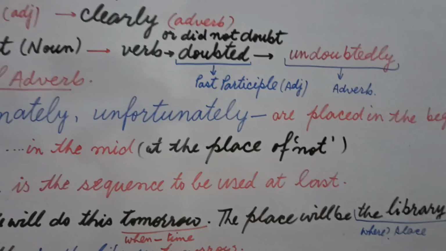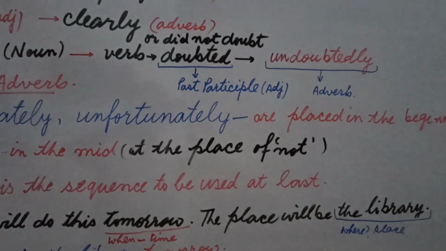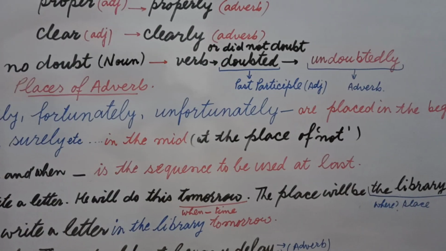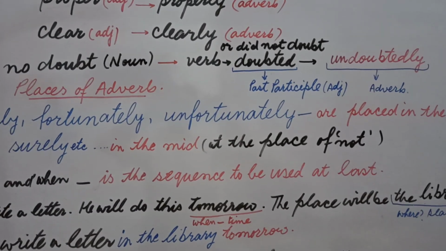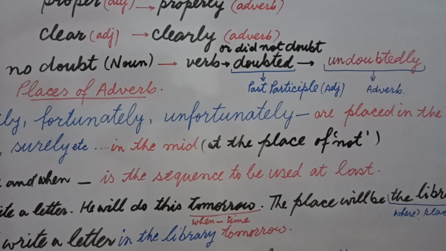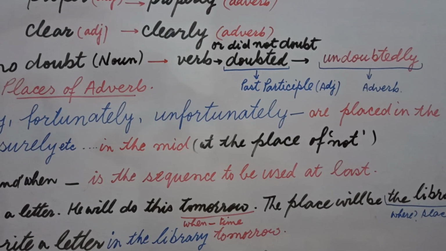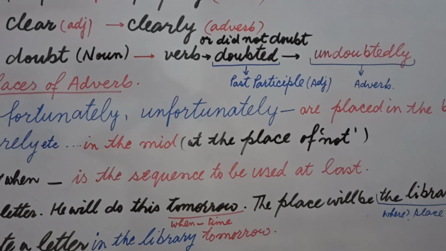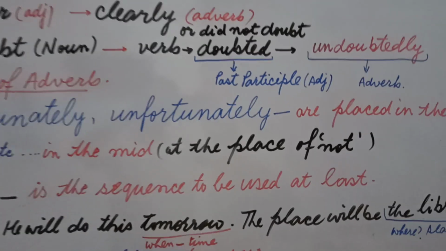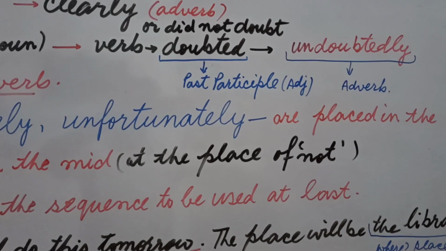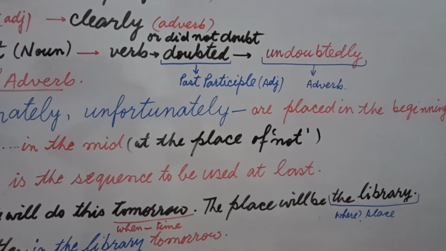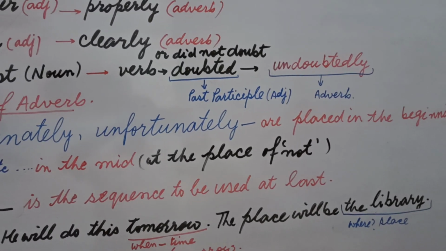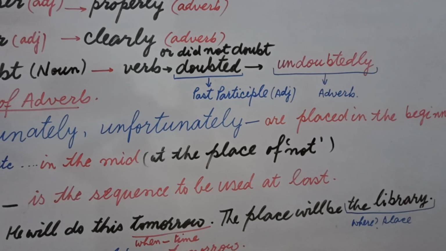Why did I do this? I did this because suppose we have a sentence, I have no doubt. There are four words, I, have, no, doubt, and here doubt is changed into doubted, and no is changed into un, which means a negative expression, and ly is here to make it into an adverb. In this way our combined form is undoubtedly.